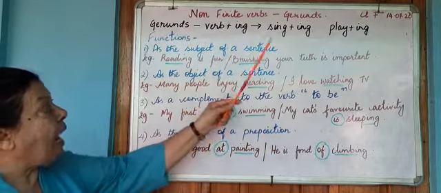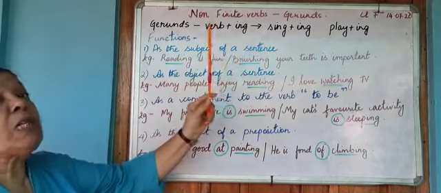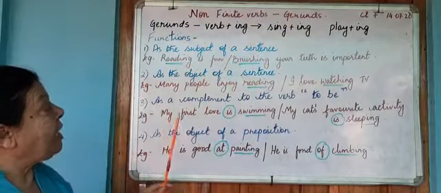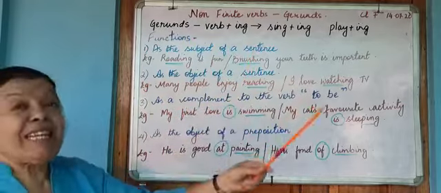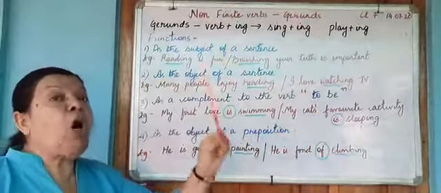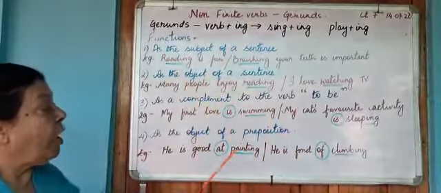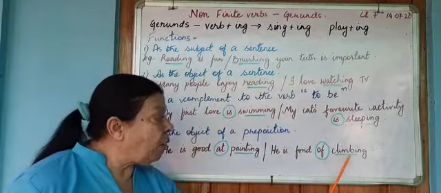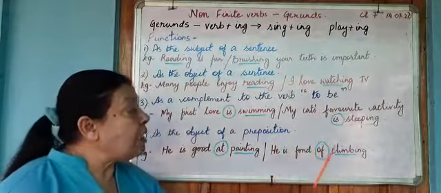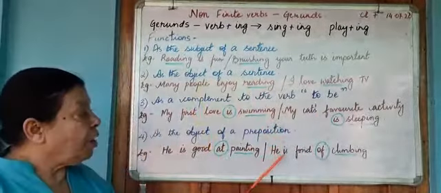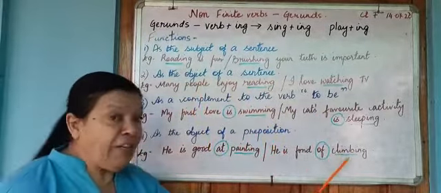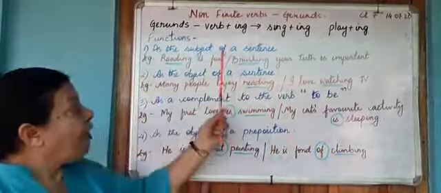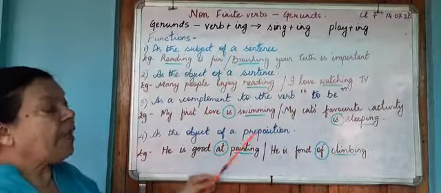Remember that when you use the ing word without an auxiliary verb, then only the ing verb will be your gerund. But if I say he is brushing his teeth, then is brushing will become your present continuous tense. Or he is climbing up the hill. If I say is climbing, then is climbing will be your present continuous tense, or was climbing. Therefore, in the continuous tense, you will have an auxiliary plus the ing word. Whereas in the gerund, it's only the ing word functioning in different forms in the sentences.